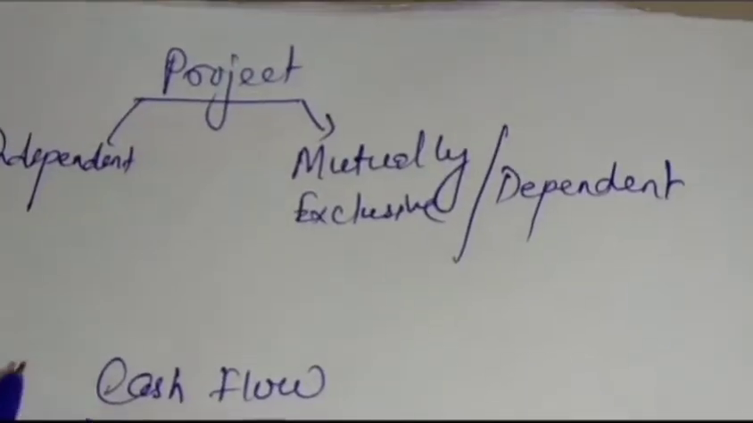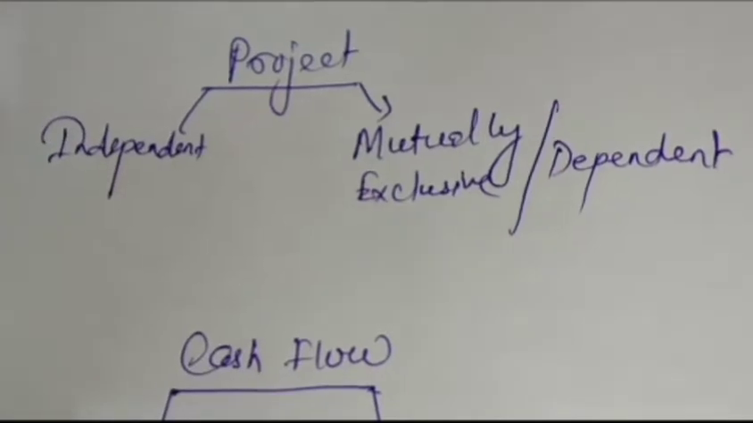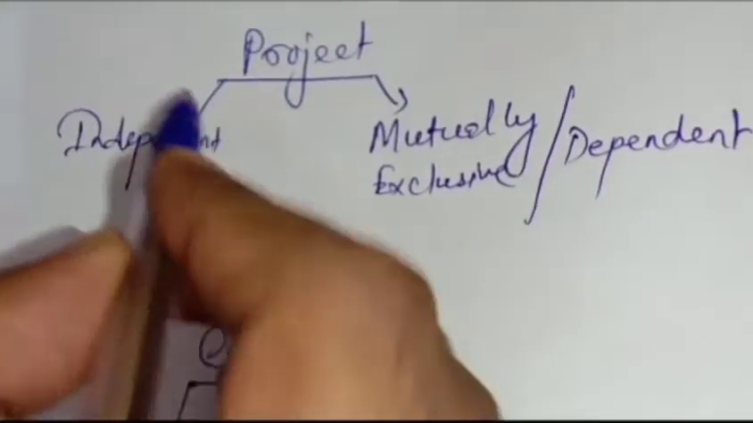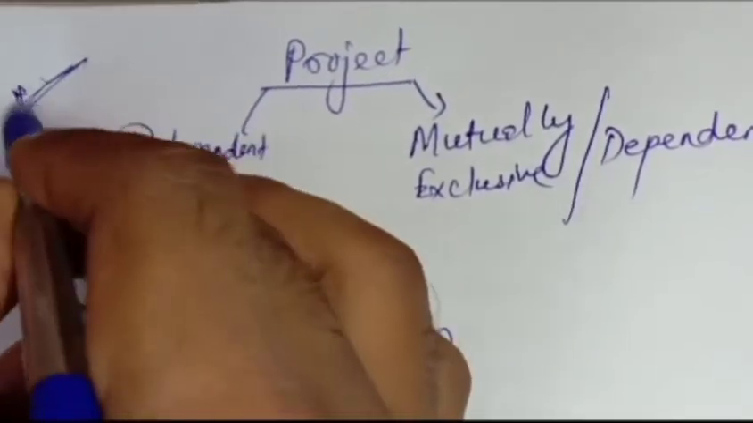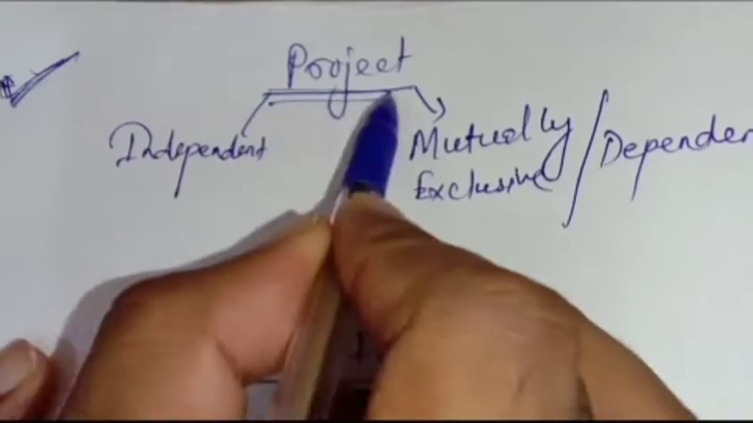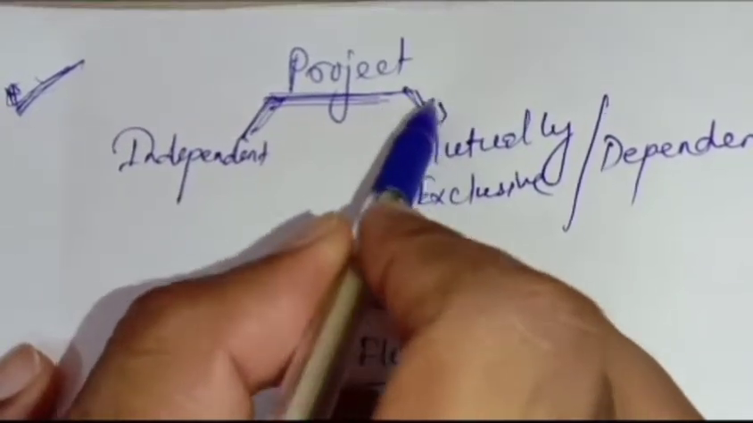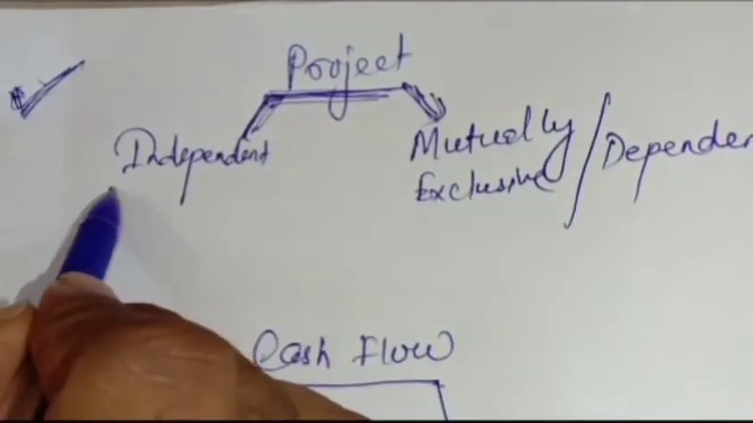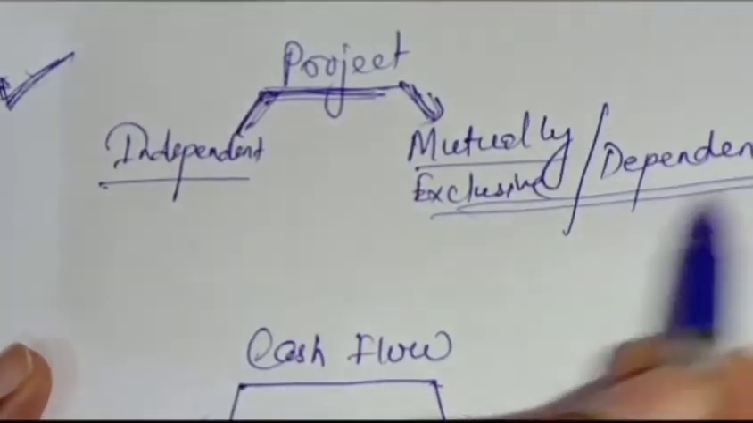So I told you yesterday that I will be uploading the next topic on traditional techniques of capital budgeting. Before knowing that, let us know these two important things, that is project. When you are going to evaluate any long term investment or long term project, there are two types. That means projects are divided into two types. One is independent project, another is mutually exclusive project, or dependent project you can say.